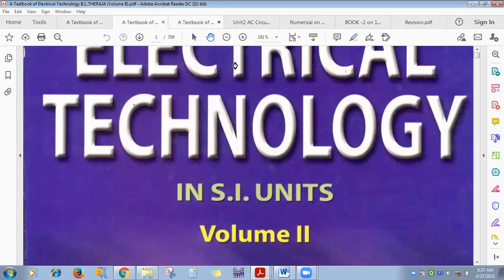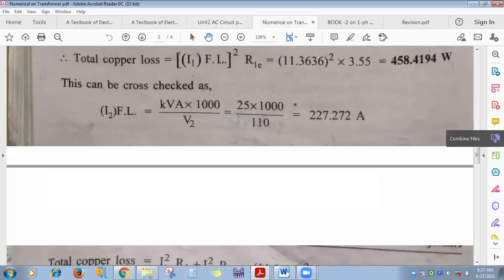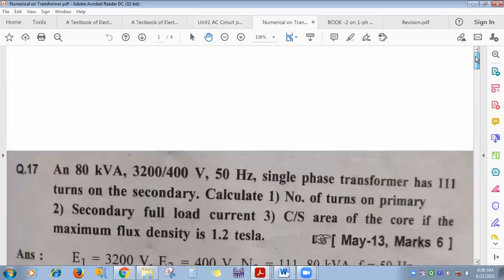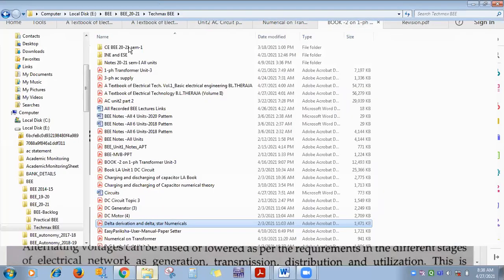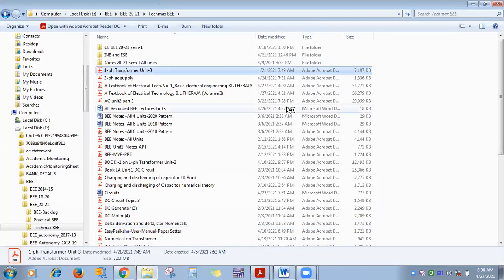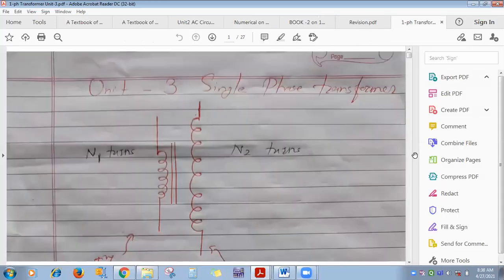Again, full load, whenever I say V1, I1, my document open करती then it becomes easy to explain. Okay, this is the numerical, this is the book. It's easy to understand, so explain each and every point.